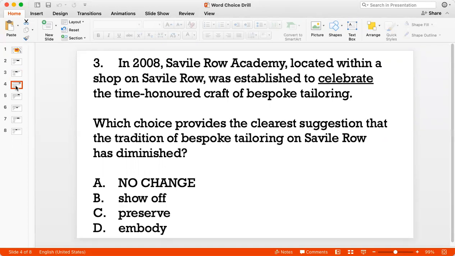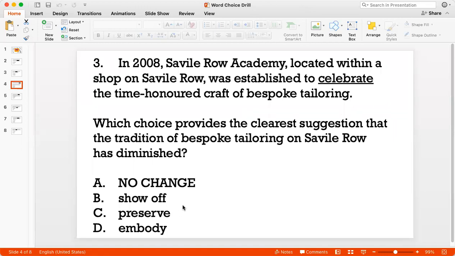Now, the question is, which choice provides the clearest suggestion that the tradition of bespoke tailoring on Savile Row has diminished, right? So I need to choose a verb which indicates that the tradition of bespoke tailoring has diminished on Savile Row. So if you look at the options, the best answer from these would be preserve, right?